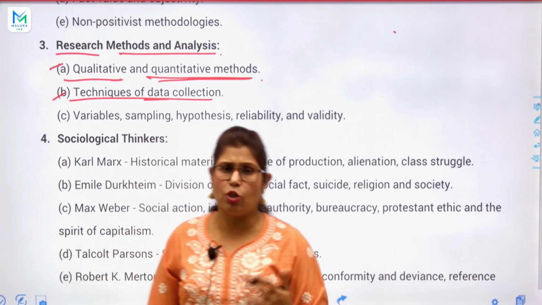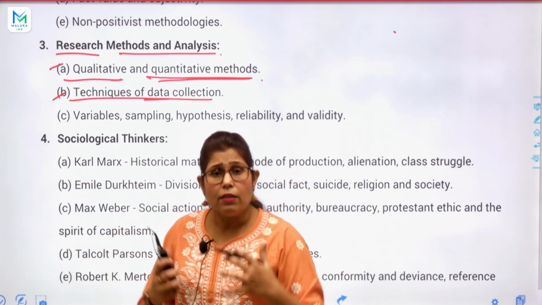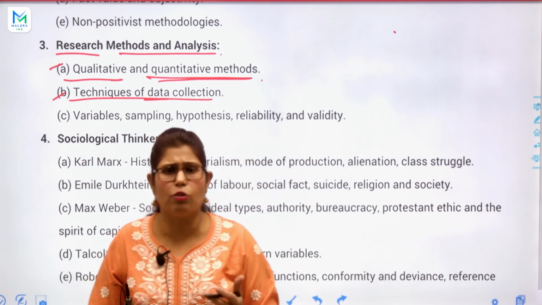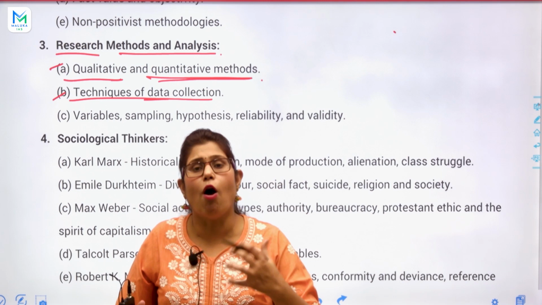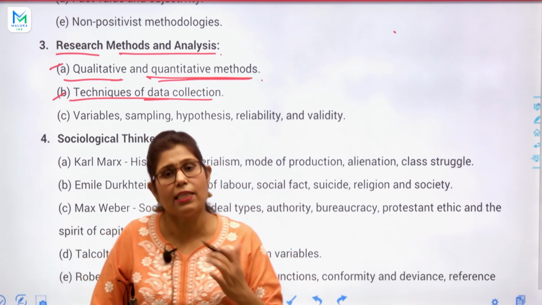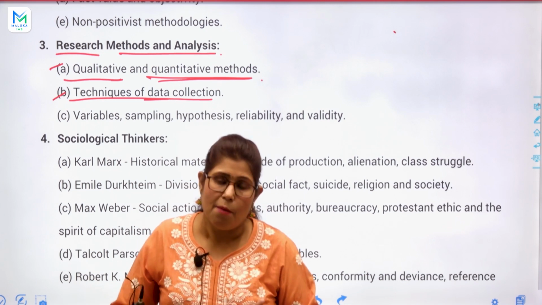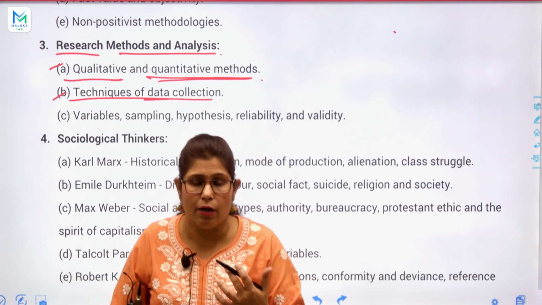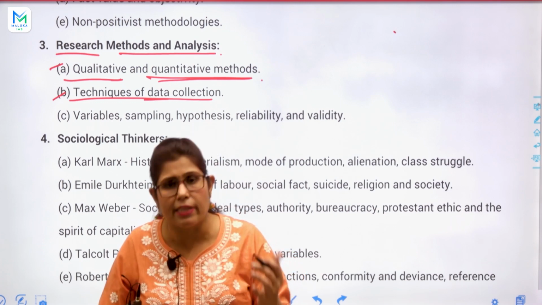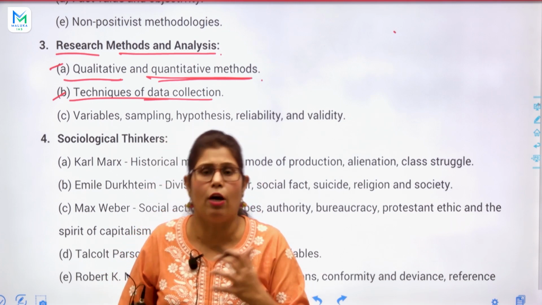So obviously, if we say sociology is a science, yes, of course sociology is not the purest form of science, but yes, it is a science. It cannot be the purest form of science like physics, chemistry, botany, biology.